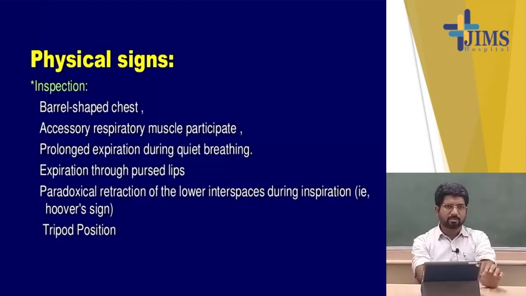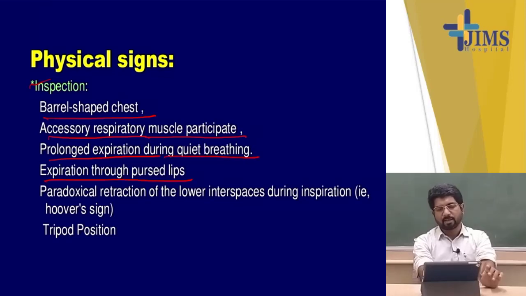Now what are the physical signs? We are discussing a patient with chronic stable COPD, so he is not in acute exacerbation. So what physical signs will we see during inspection? We already discussed the barrel shaped chest during anatomy and physiology also. There is use of the accessory muscles of respiration, prolonged expiration during quiet breathing, and expiration through pursed lips. Breathing through pursed lips increases the expiratory portion of the respiratory cycle.